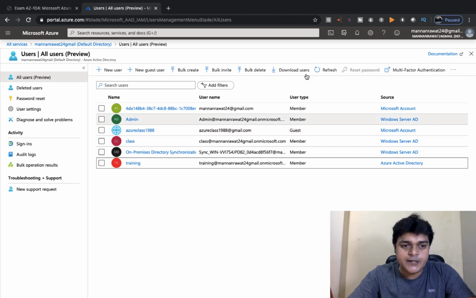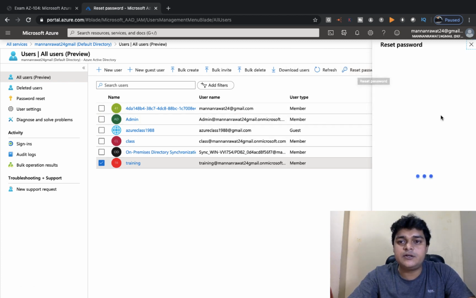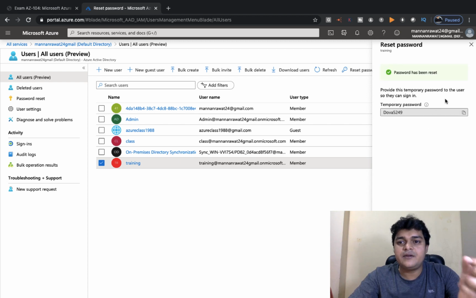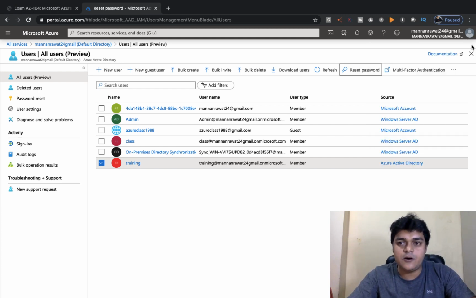And last, reset the password. For example, you forget the password of the training user, so you need to select your user and click on the reset icon. Whenever you click on reset, you need to configure a new password. Just click on reset. Your password is reset successfully. By default, you get a password with DOVA, something like that. You need to copy it and try to log in with your training user. In the first login, you need to create your own password. You will see the option.